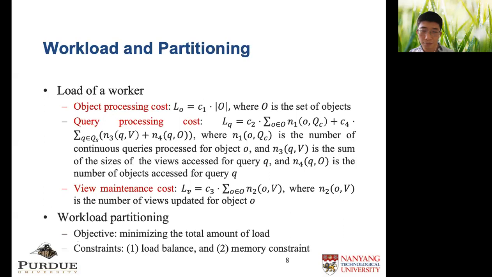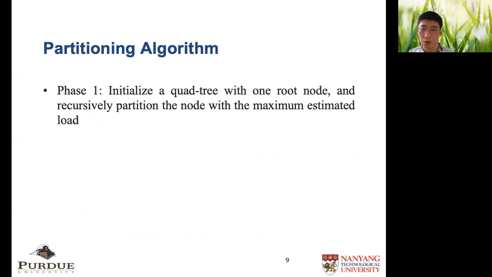The workload partitioning problem has the objective of minimizing the total system load, which is the sum of all workloads. There are 2 constraints for the partitioning problem: load balance constraint and memory constraint. The main idea of our workload partitioning algorithm is to build a quadtree. The reason why we choose quadtree over other spatial indexes is that it's effective in workload partitioning and it's efficient in updating when workload partitioning changes, both of which are very important in a distributed system.